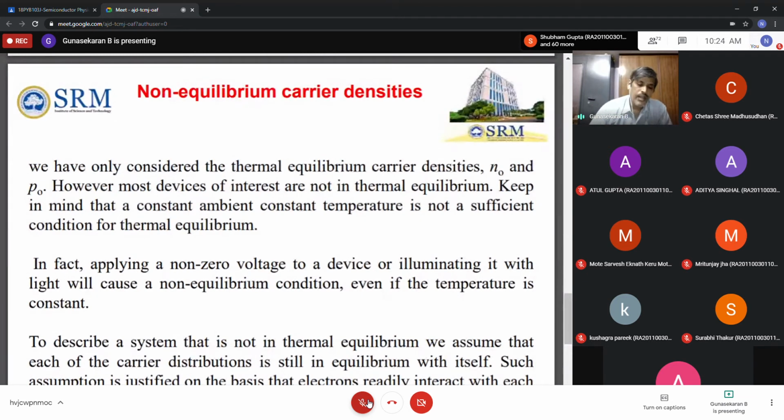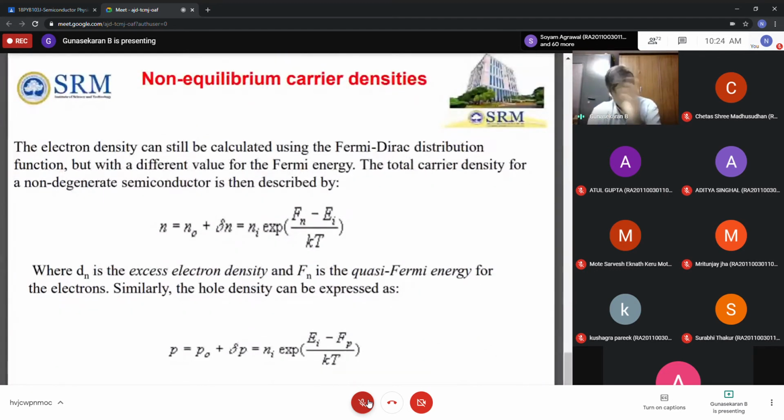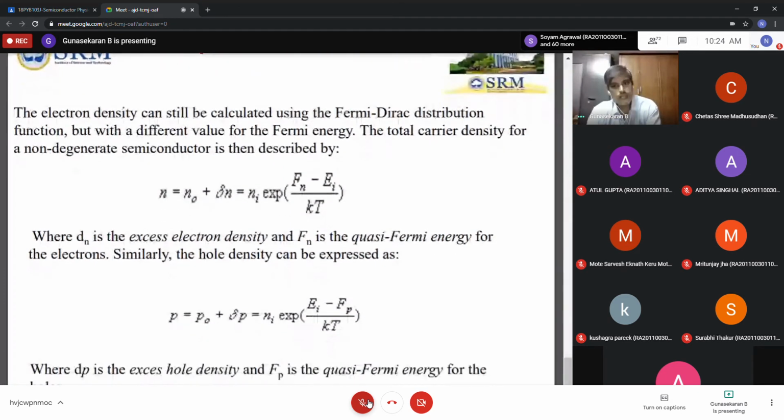So what is the value? I think they are giving the equation without a derivation, but don't worry about that. These equations will definitely be covered in module 2, where you will derive them. So n and p, the number of electrons or holes per unit volume, is equal to n naught plus delta n. Here n naught is the initial state, the thermal equilibrium condition. Then in non-thermal equilibrium, in addition, that much amount of electron or hole concentration increases.